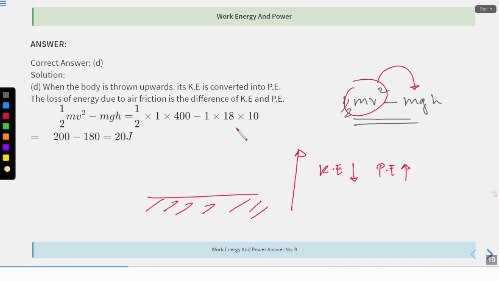So half mv square minus mgh, that is half into 1 into 400. Why 400? Because v is equal to 20, so v square will be 400. Minus m, that is 1, g is 10, and h is 18. So 200 minus 180, that is 20 joules. All right, 20 joules.